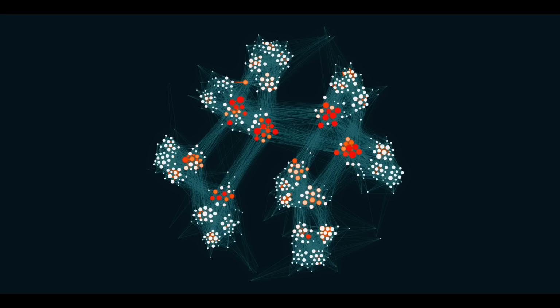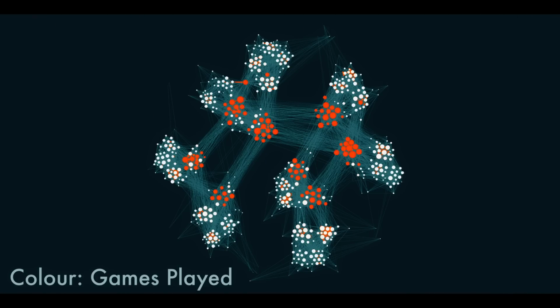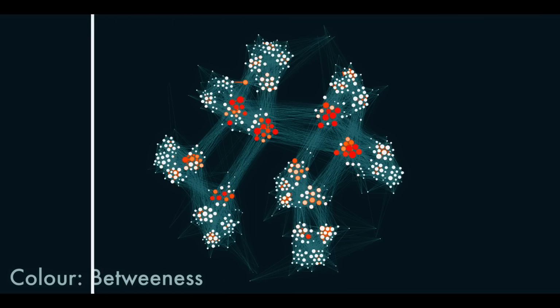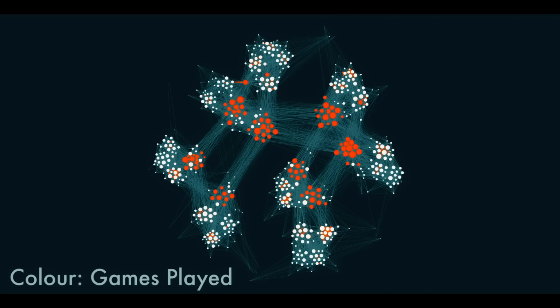Again, the better a team did, the more games they play. So if we color each node by the number of games each player played, you can kind of see how betweenness, and more generally the network structure, really is capturing performance of the teams, which I think is super cool. Again, that's essentially what we want to do: find which network features correlate with team performance.